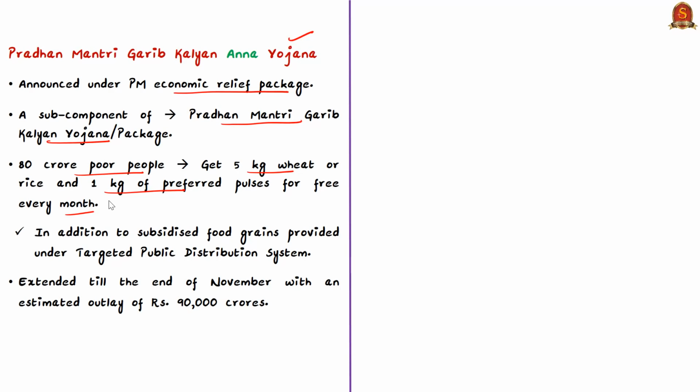And yesterday, that is on 30th June 2020, the Prime Minister announced that the free grain distribution scheme under this Pradhan Mantri Garib Kalyan Anna Yojana will be extended by 5 more months till the end of November. And this is to cost around rupees 90,000 crores to the government. Now there are a few other measures that are announced under the Pradhan Mantri Garib Kalyan package.